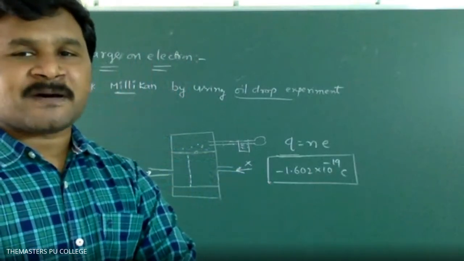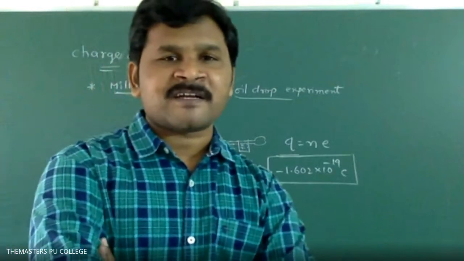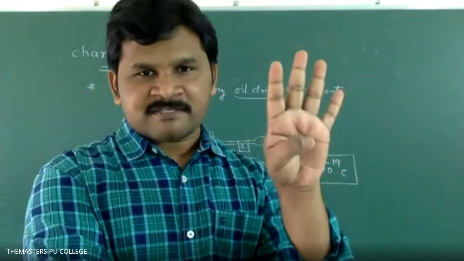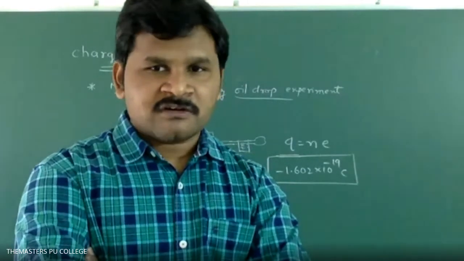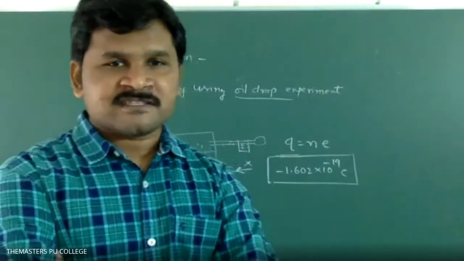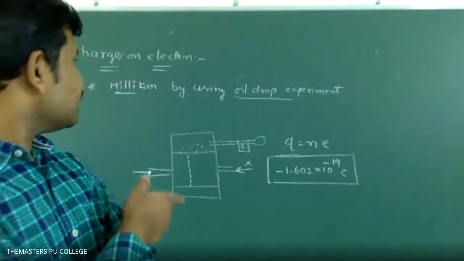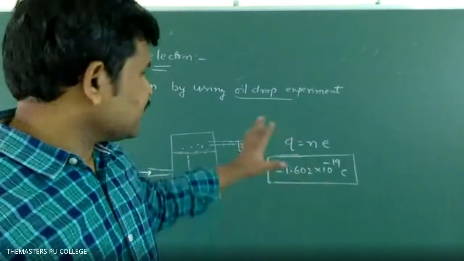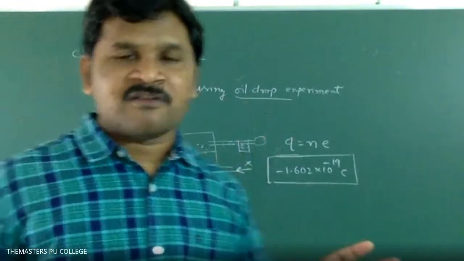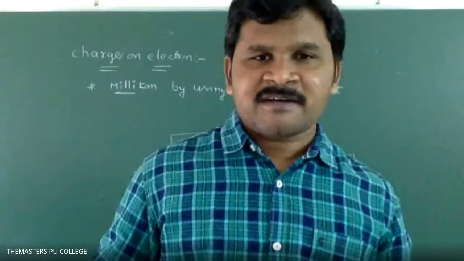What is the mass of alpha particle? 4 times. Atomic number is 2. So there is no change in those two values. So this is about charge and electron. No need to remember all, the value is important. Now please write down one tabular column.